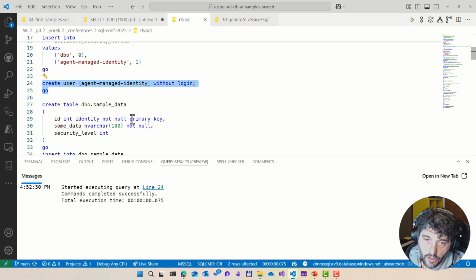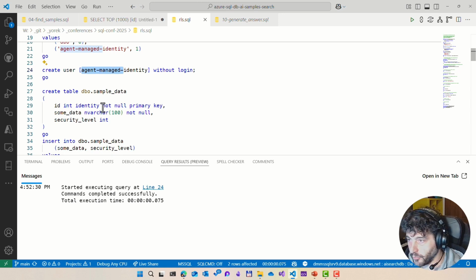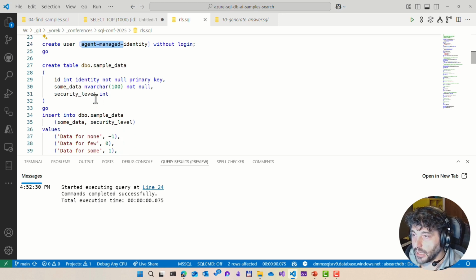I'm doing everything locally here to try to stay within the 30 minutes allocated for this session. Otherwise I would have had a function or a container running my agent, running my code actually, running the website that would have connected to Azure SQL presenting this identity. Here, we're just simulating it. Okay, so now we have sample data.